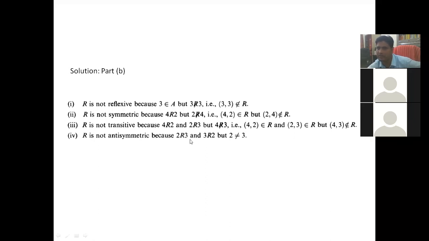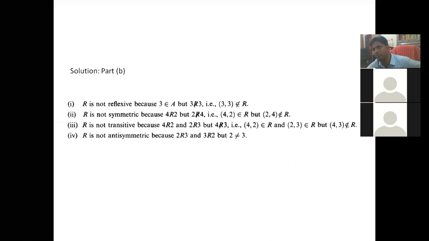Now antisymmetric. It is not antisymmetric because (2,3) is there and (3,2) is there, but 2 is not equal to 3. It means 2 is related to 3 and 3 is related to 2, but 2 is not equal to 3. So it is not antisymmetric.